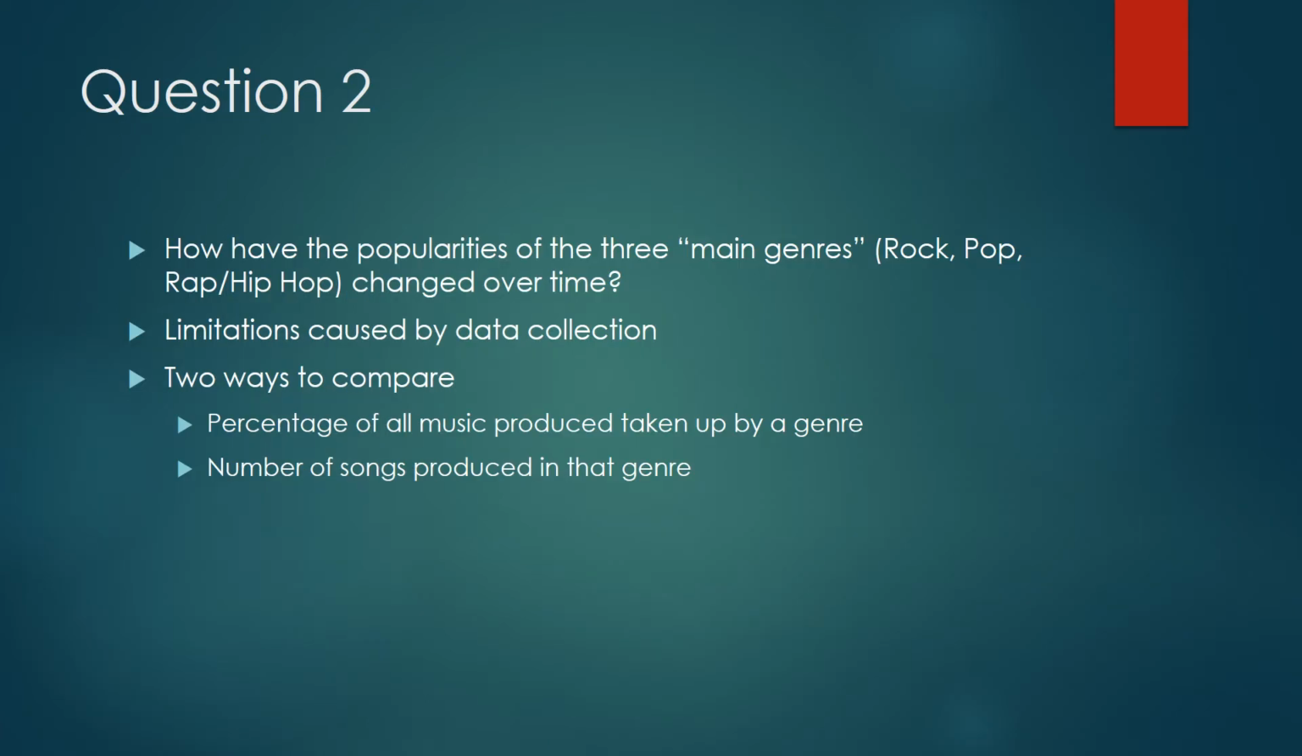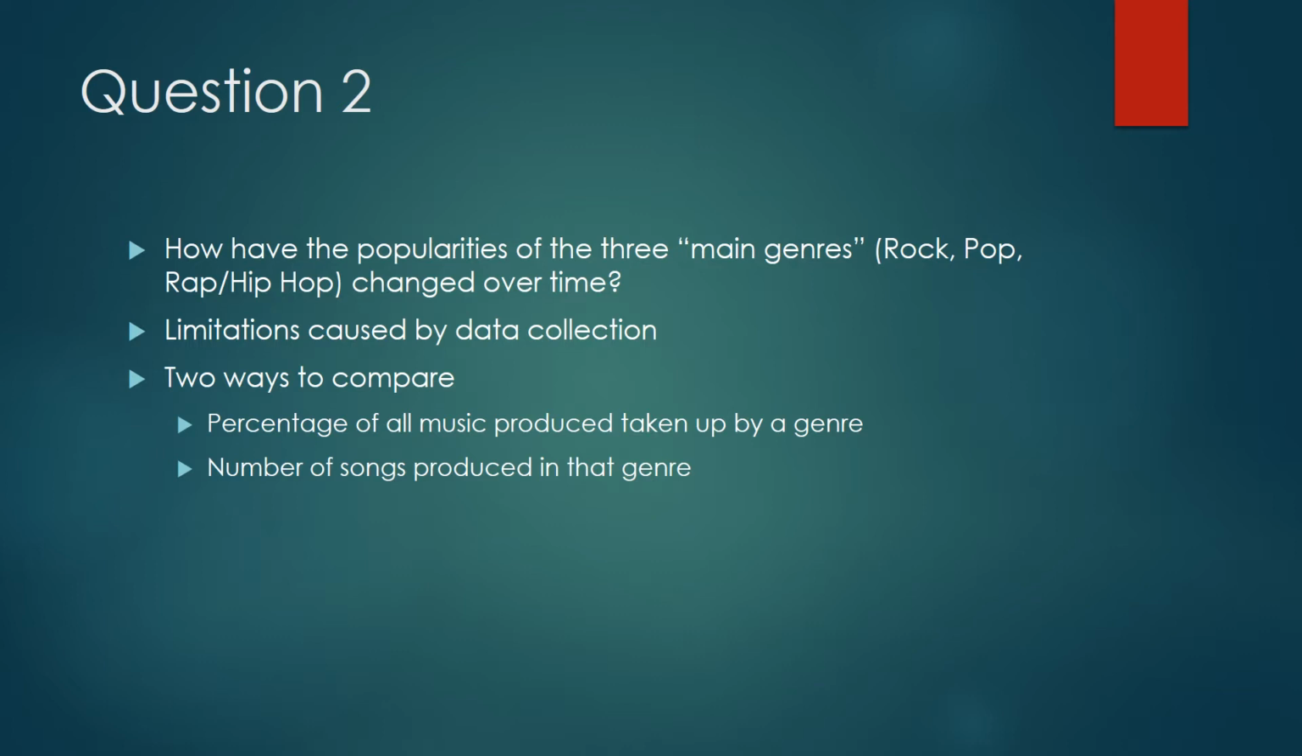My second question deals with how the three main genres that I classified, namely rock, hip-hop, and pop, have changed in popularity over time. There were some limitations on this data that made studying this kind of difficult. First off, I had to define these larger genres based on many subgenres that the dataset included, with rock taking the most subgenres and hip-hop taking the least. But more importantly is the fact that the data is collected very unevenly over the years.